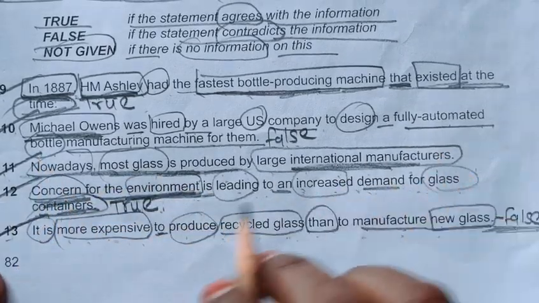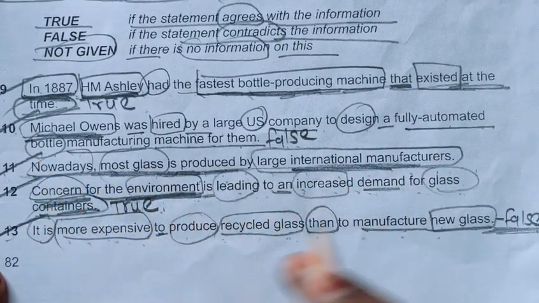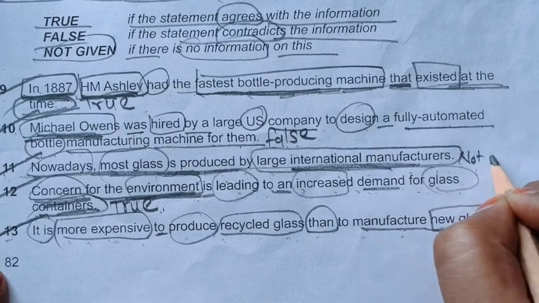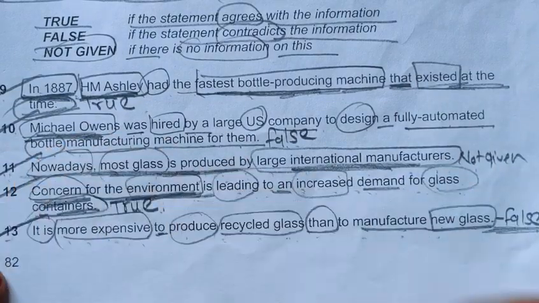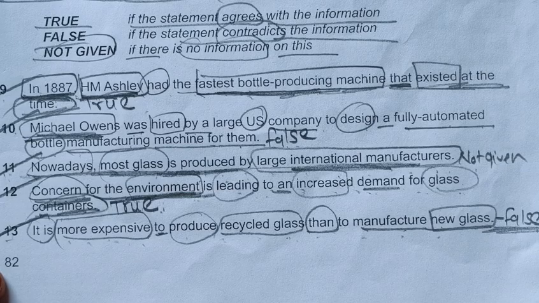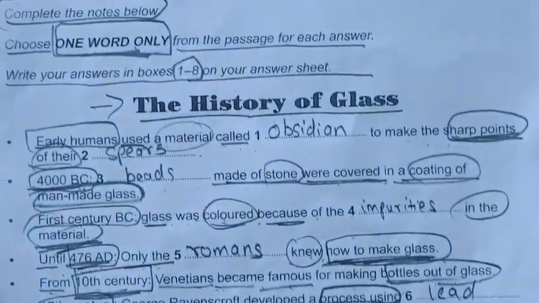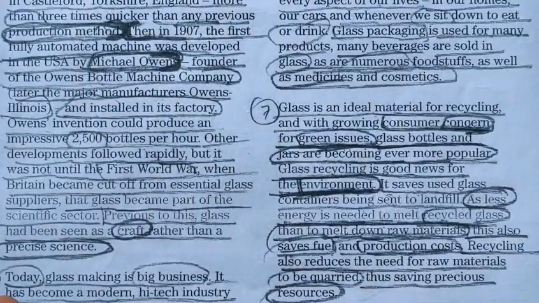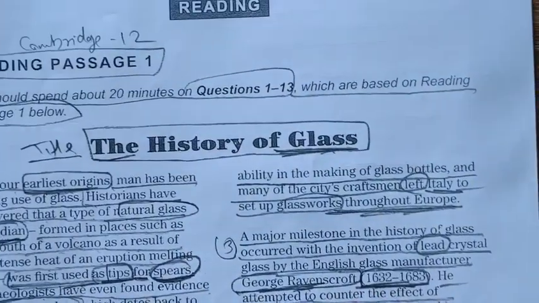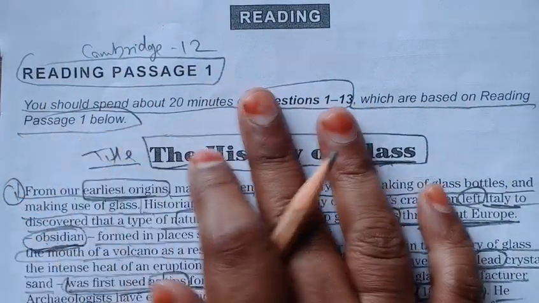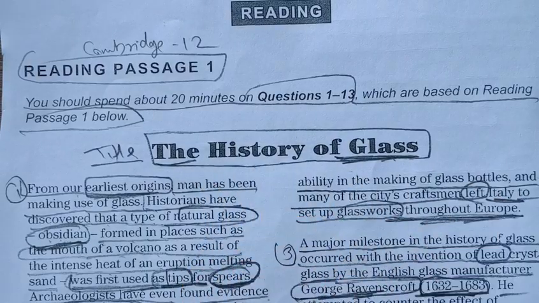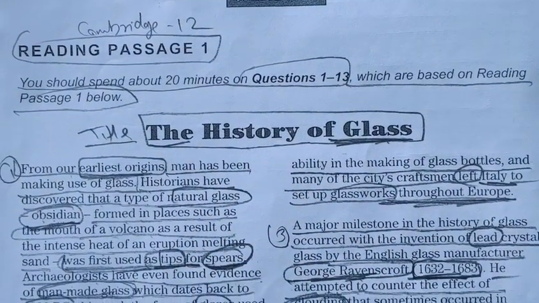And in 11 number, we have not seen this entire line in any of the paragraphs, so we will write not given in front of 11 in our answer sheet. I hope you have understood this, and with this we have completed our entire passage. The passage is from Cambridge 12, and the title is The History of Glass. So friends, try to learn and try to practice as many passages as you can.